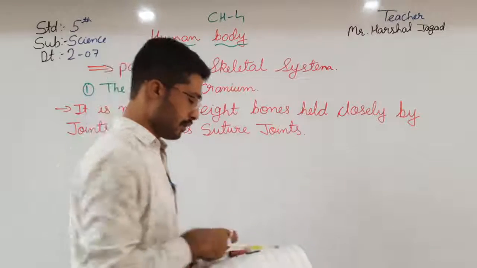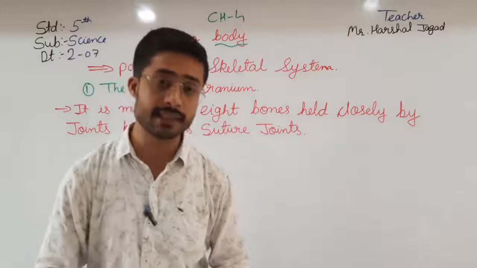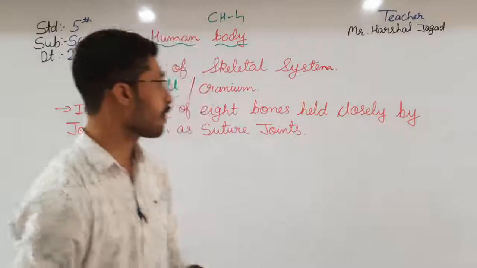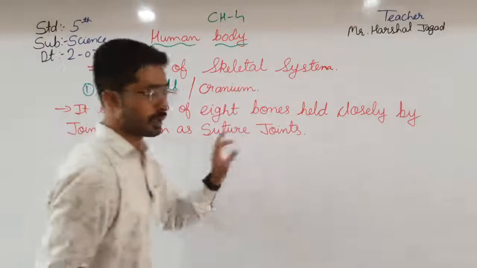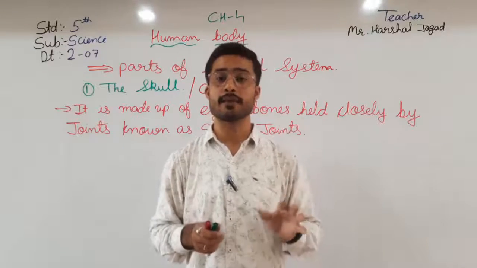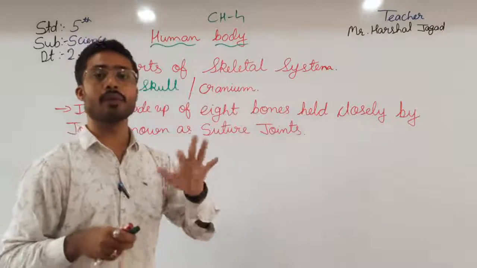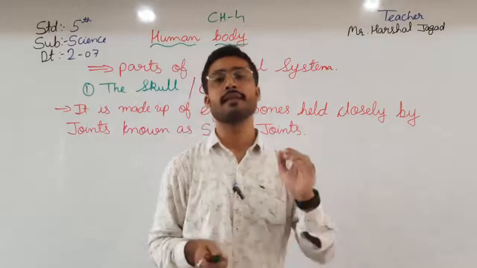Okay, so the 8 bones which are attached in the skull are held by suture joints. There are also different types of joints by which bones are attached. We will also study about the joints in this chapter.